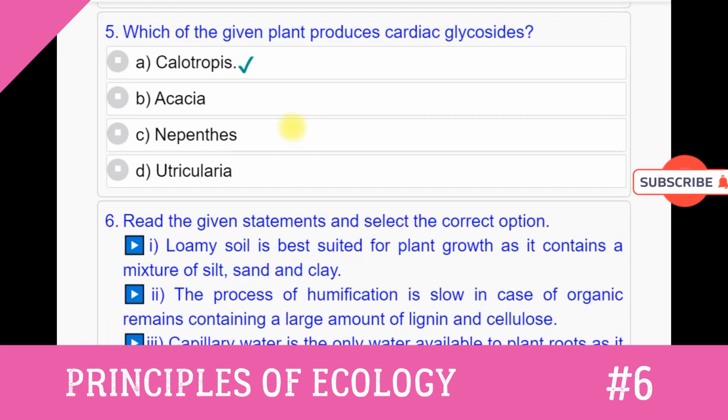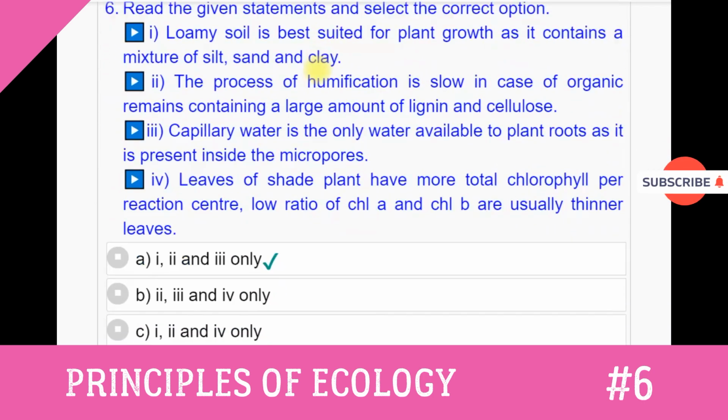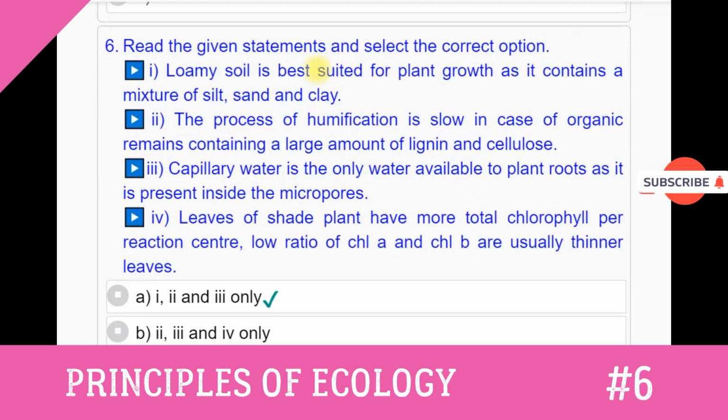Question number 5. Which of the given plant produces cardiac glycosides? Option A. Calotropis. Option B. Acacia. Option C. Nepenthes. Option D. Utricularia. Answer to this question number 5 is option A. Calotropis.